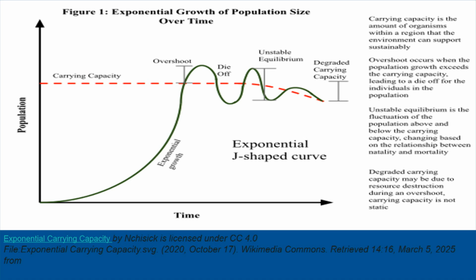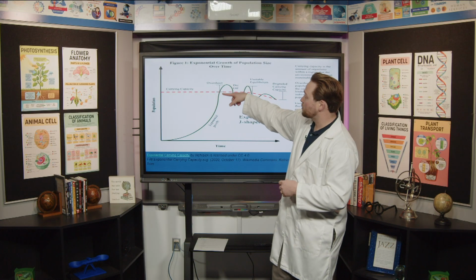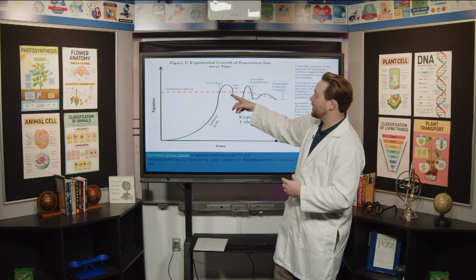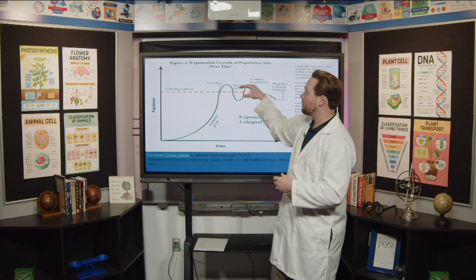So let's read over this. Remember, carrying capacity is the amount of organisms within the region that the environment can support and be sustainable. Okay, overshoot occurs when the population growth exceeds the carrying capacity, and this is going to lead to a die-off situation when the individuals in the populations can't be supported. So right here where this little green line starts to move over the red line, this is called overshoot. What's happening is there are too many individuals in this population for the environment to support.